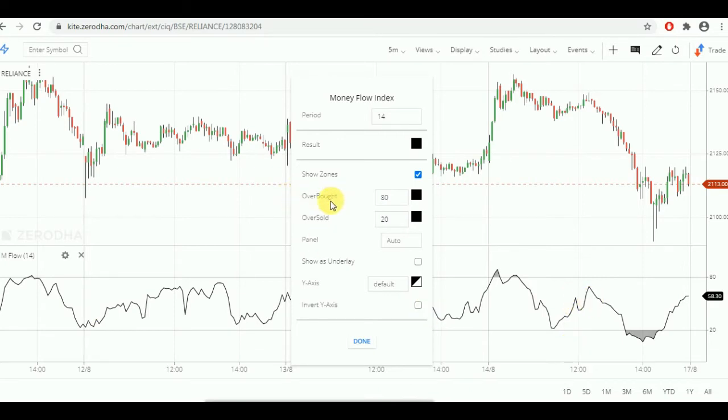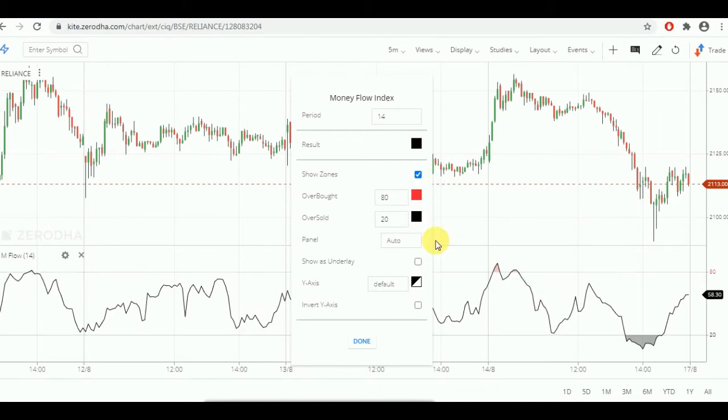Here you can see overbought and oversold as 80 and 20, and these numbers may vary based on the trader, because many traders use 70 and 30, and some use 90 and 10. As a preset I am keeping it as it is, and I am changing the color for better understanding.